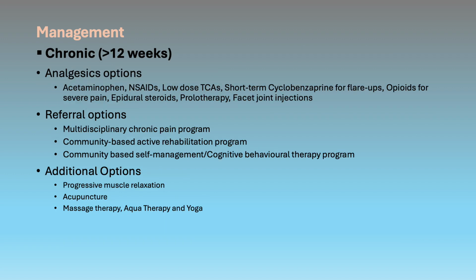For patients with chronic pain, there are different analgesic options, including the ones that you use for acute pain, such as low dose tricyclic antidepressant, short-term cyclobenzaprine for flare-ups, opioids for severe pain, epidural steroids, prolotherapy, facet joint injection, and some of them, of course, might require referral to a multidisciplinary chronic pain program, community-based active rehabilitation program, and community-based self-management or cognitive behavioral therapy program.